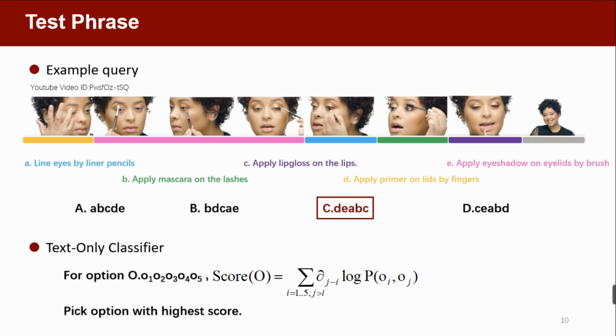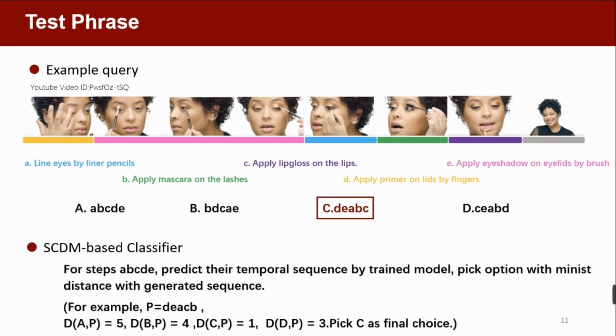To apply the temporal grounding model on the test set, firstly, we generate an order of shuffled textual descriptions via the model. Then, we calculate the Levenshtein distance between the predicted order and each candidate. We pick the candidate with the shortest distance.